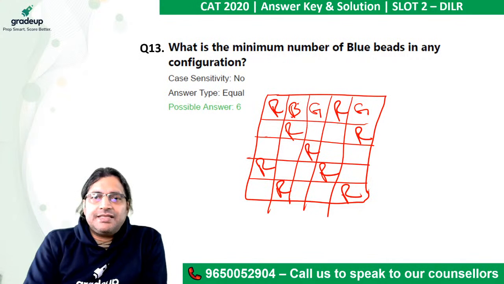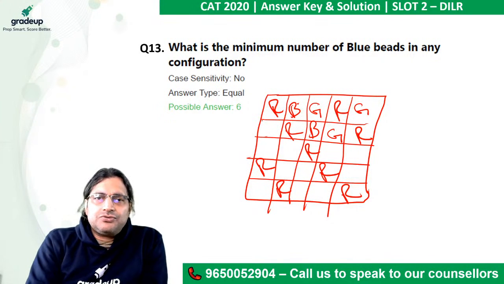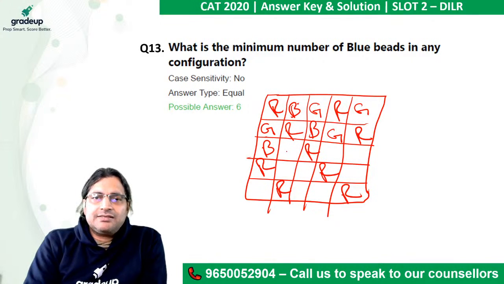Now, if I have done that, this has to be blue, this has to be green, and green, blue. So again I would be putting green here, because I have to minimize. Now this is GR, so this has to be blue, this has to be green, this has to be blue, this has to be green.